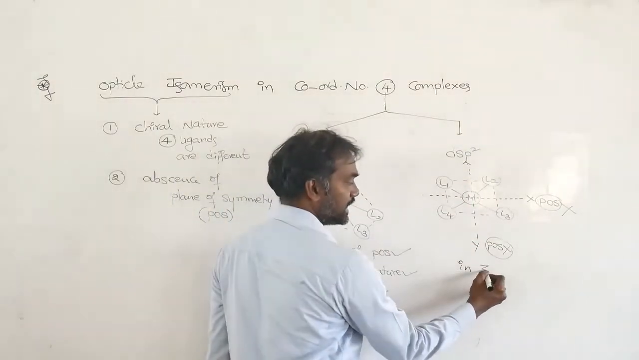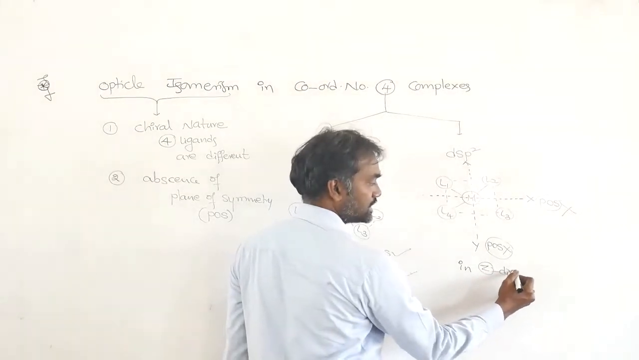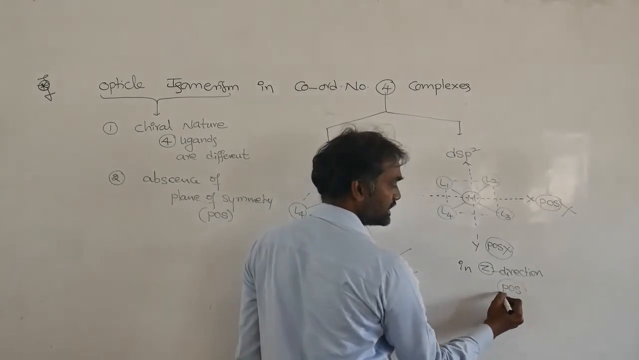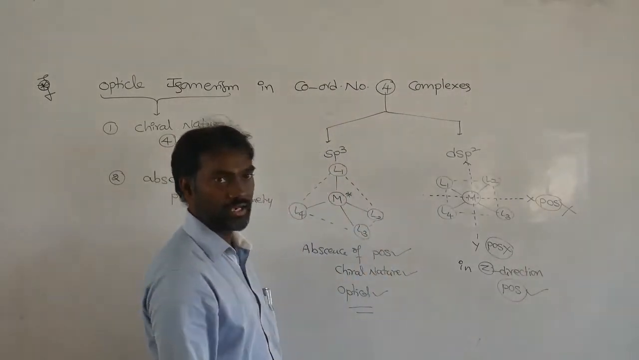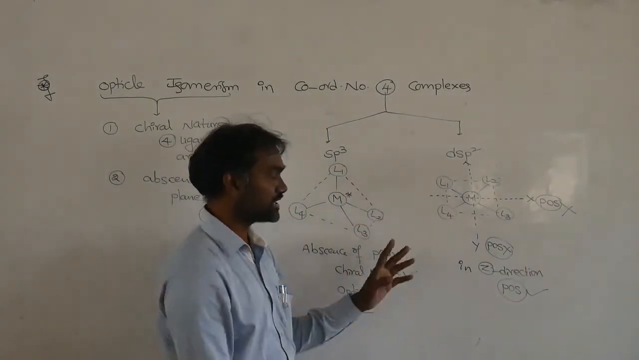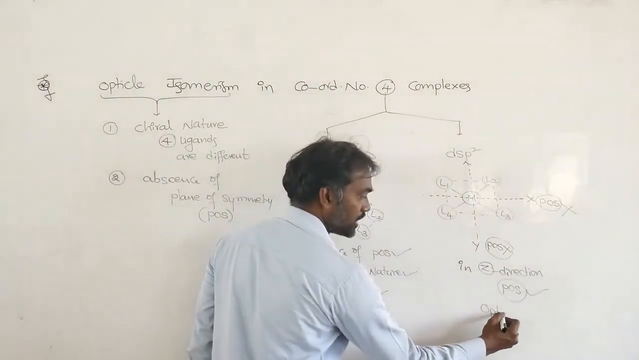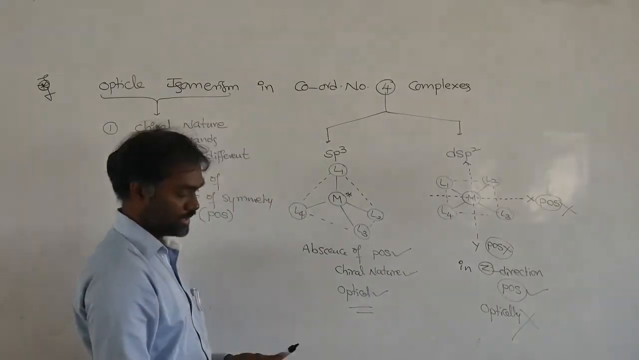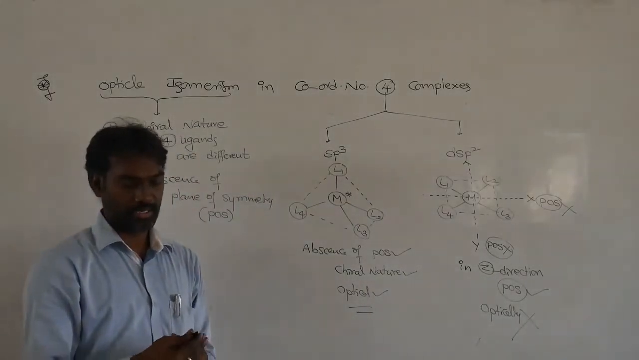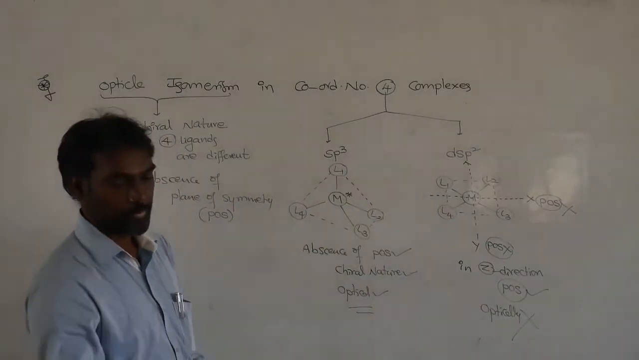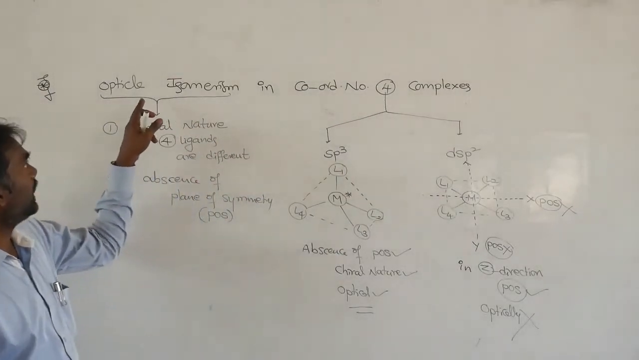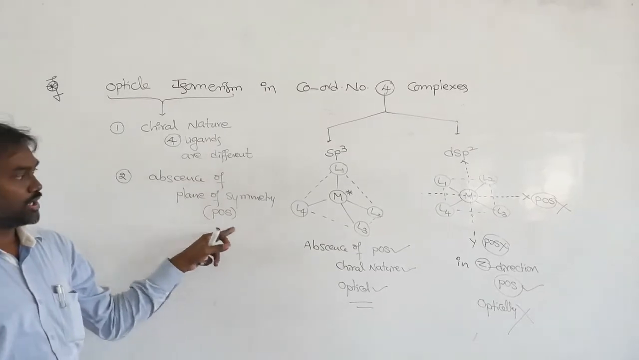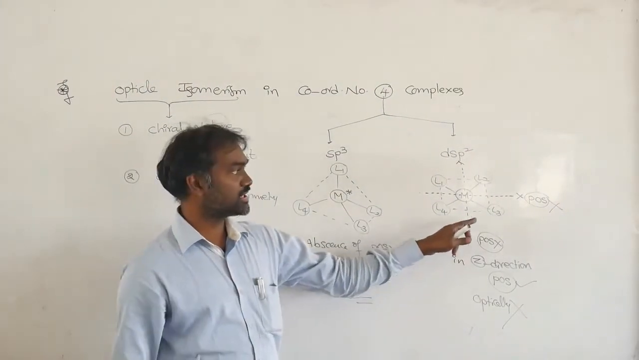So in the Z direction, plane of symmetry is there. So plane of symmetry is present, and that's why it is not showing optical activity. That is very, very important. Because of this, for optical isomerism you must think about plane of symmetry. So in all directions you must observe.